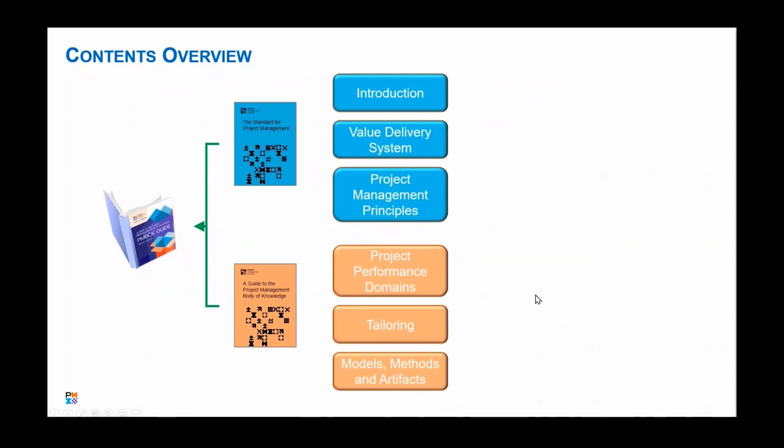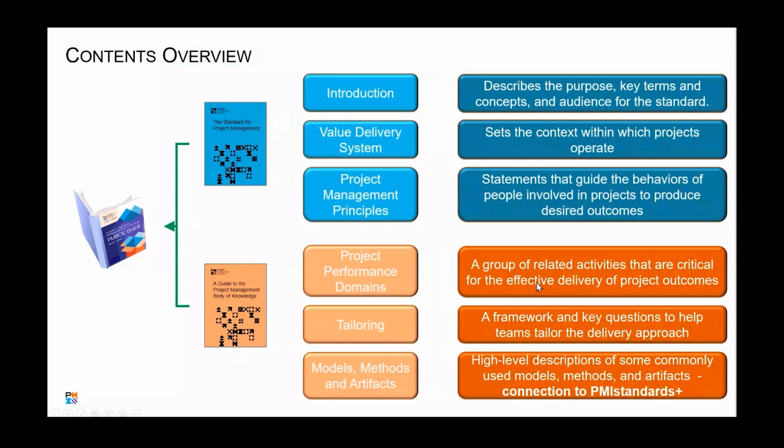If we look at the actual pieces of these, the standard itself is broken down into 3 sections. The introduction, which has the purpose, the key terms, the concepts and the audience, kind of similar to what we've seen before. Then the second part has to do with this idea of the value delivery system, or the context in which these projects operate.